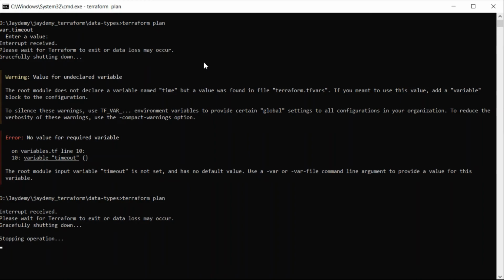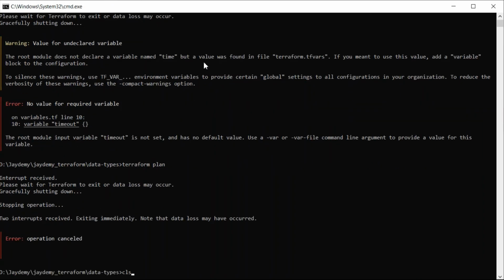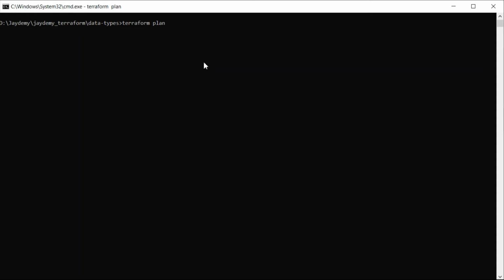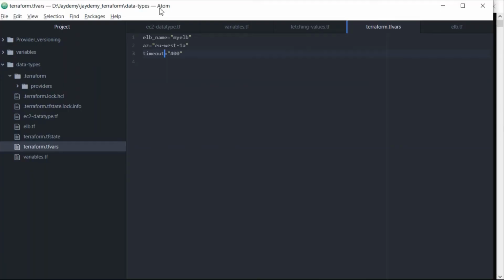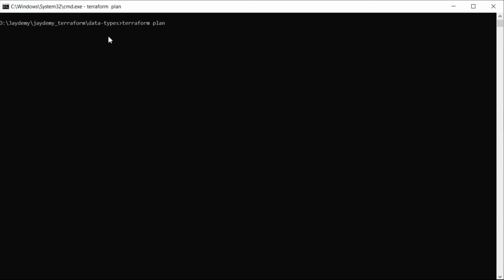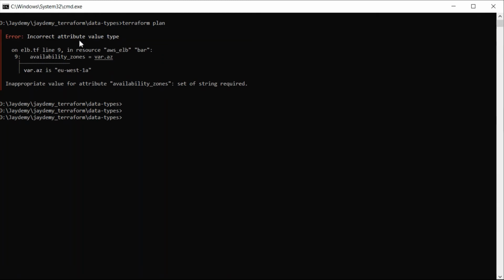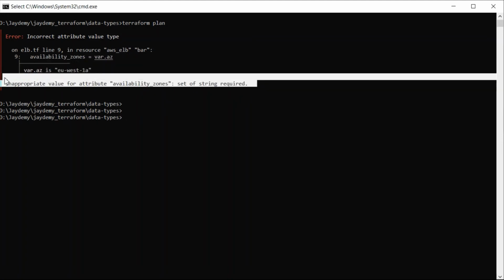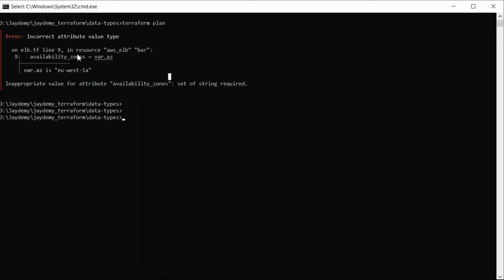Okay, just clear my screen. I will execute this one. This will be very clear to visible again. Let us see what will happen now. I have given the values here, perfect values. Okay, let us see. You can see here error, incorrect attribute value type. Value for attribute availability zone set for a string is required. String is required. So this is an incorrect attribute.